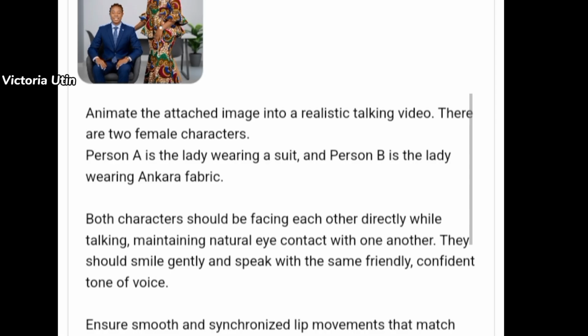I'm saying, animate the attached image into a realistic talking video. There are two female characters. Person A is the lady wearing a suit and person B is the lady wearing Ankara fabric. Both characters should be facing each other.